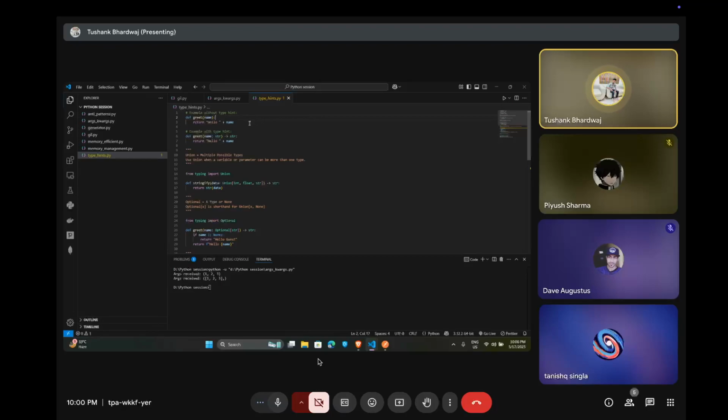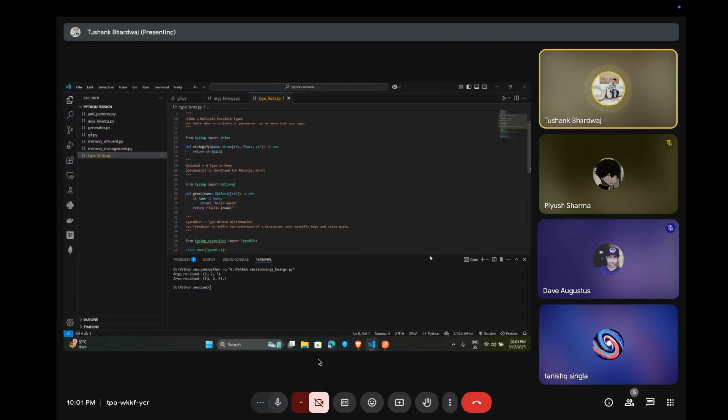These are the examples: this is without type hints, and this is with type hints. The difference between both of them is that we can recognize what type of value we want to pass in the parameter.